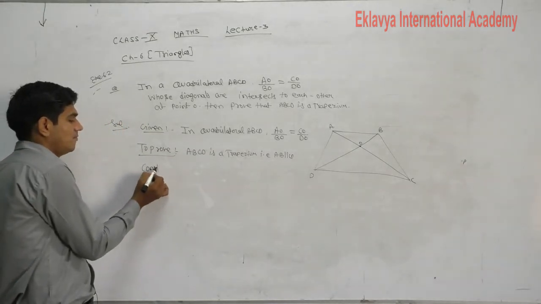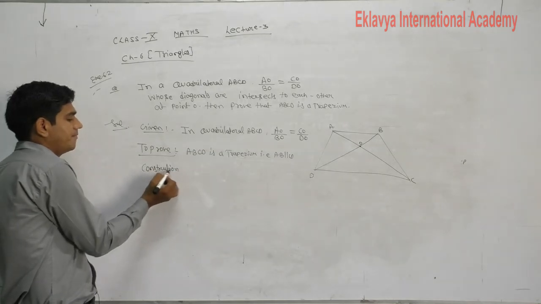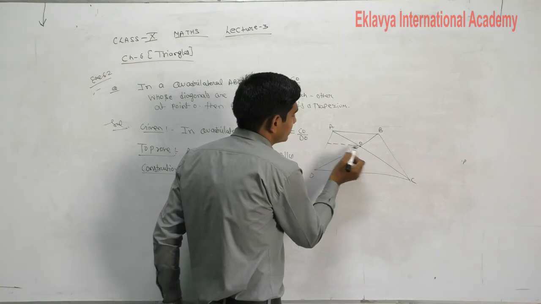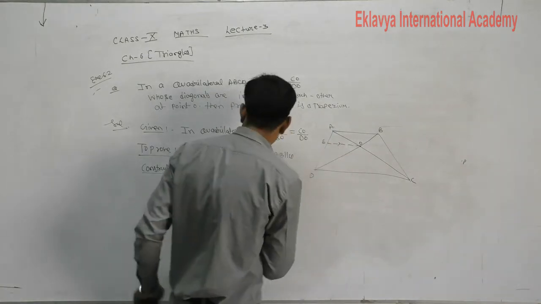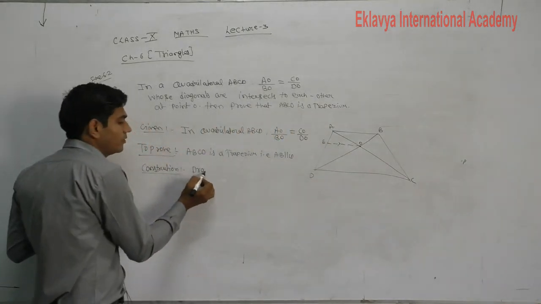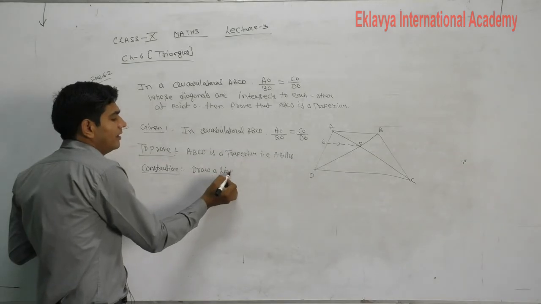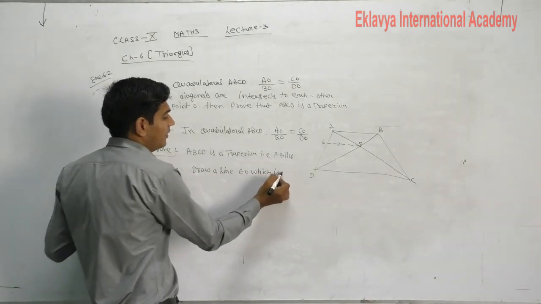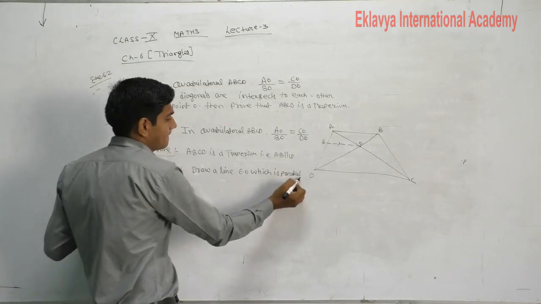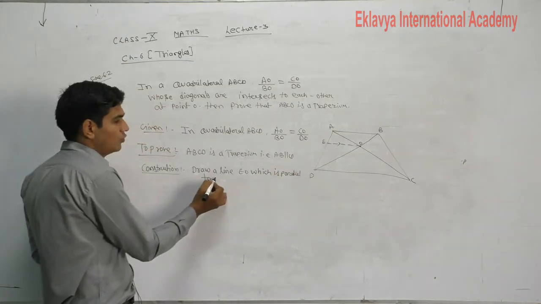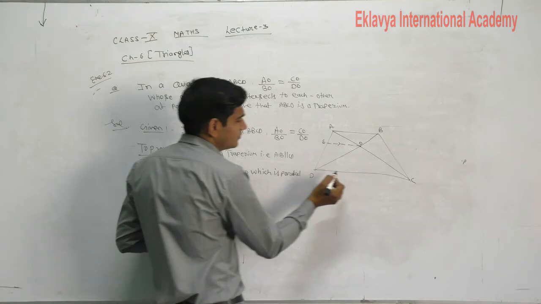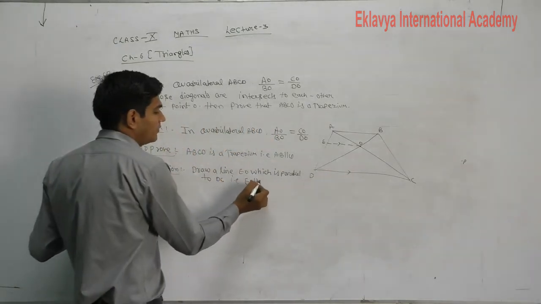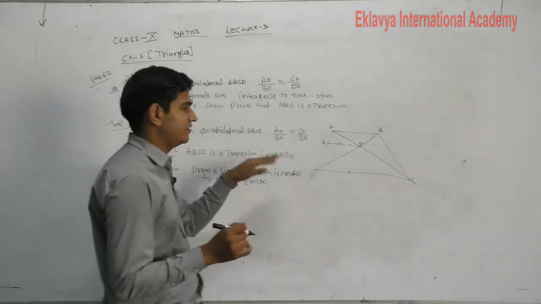Construction. In construction, draw a line EO which is parallel to DC. Okay, that is EO is parallel to DC.